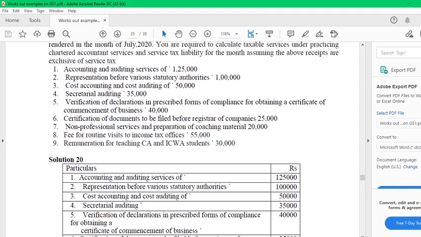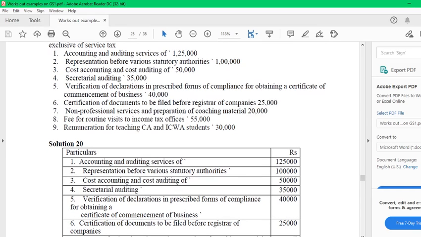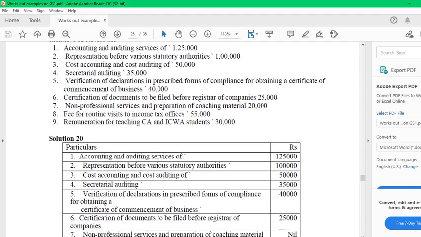Under such cases, accounting and auditing is taxable, then representation to various bodies is taxable, you are collecting the money. Cost accounting and cost auditing, secretarial auditing also taxable, verification declarations also taxable, certification documents to be filed before registered companies also, because the job is the same.